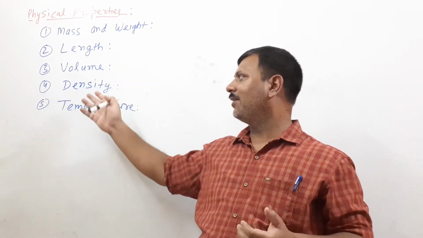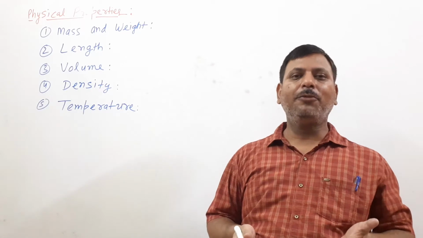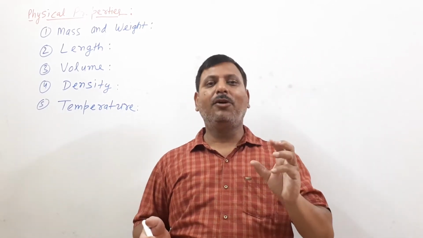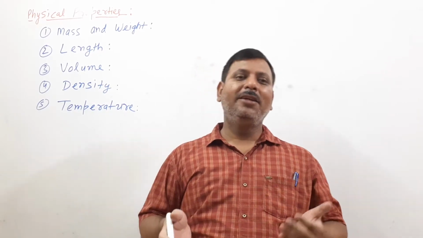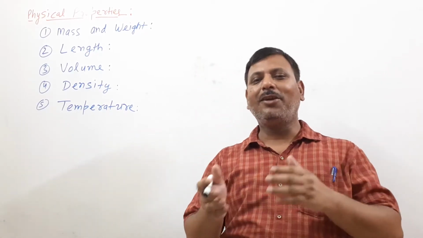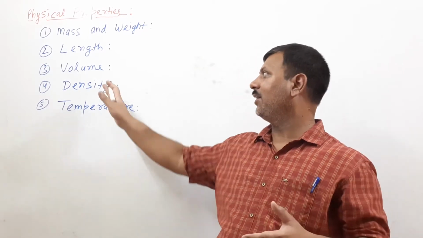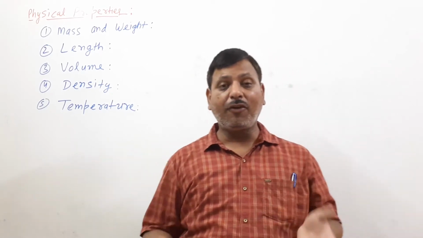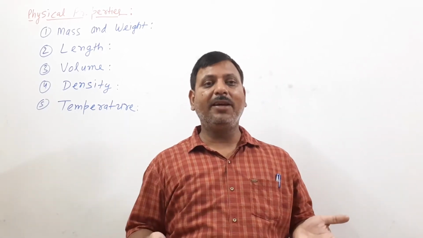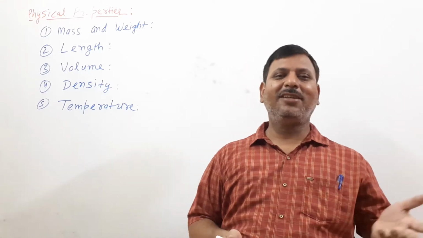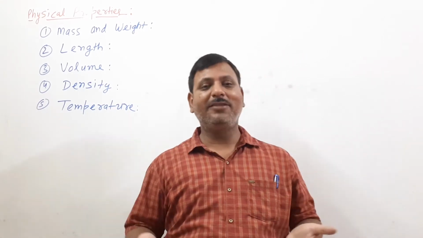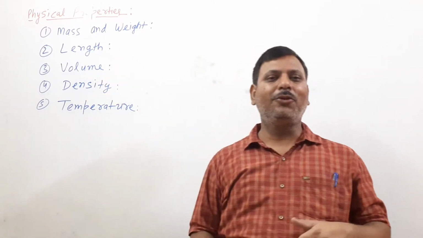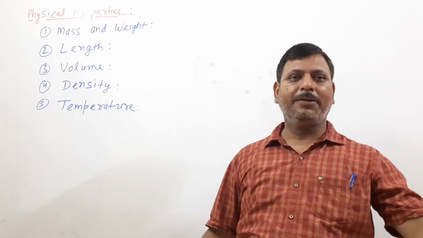So this is length. Density, mass per unit volume, is also a physical property. In density, if a small volume has greater mass, the density is more. We can also see that from solid to liquid, density will change. Density is also a physical property you have to study. Temperature is the degree of hotness, how much hotness there is, and you also know the temperature scales: Celsius, Fahrenheit, Reaumur scale, Kelvin scale. So these are the physical properties related to matter.